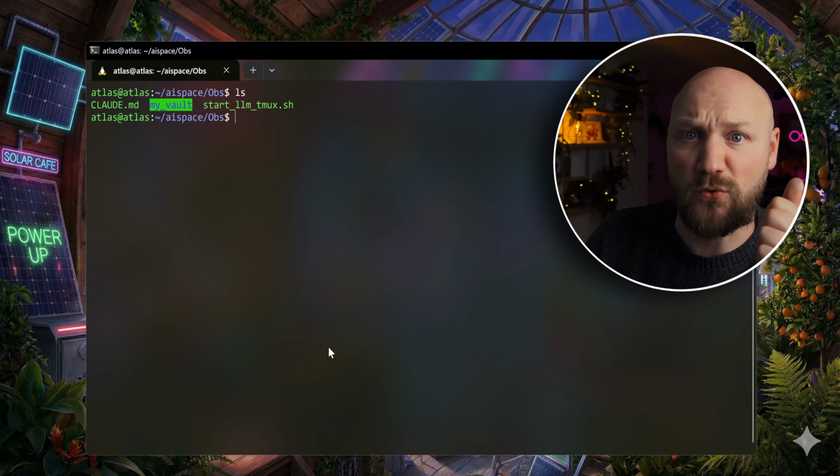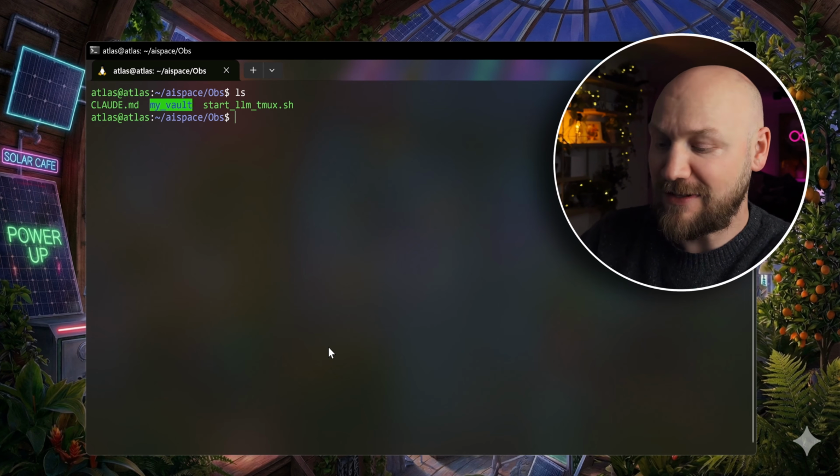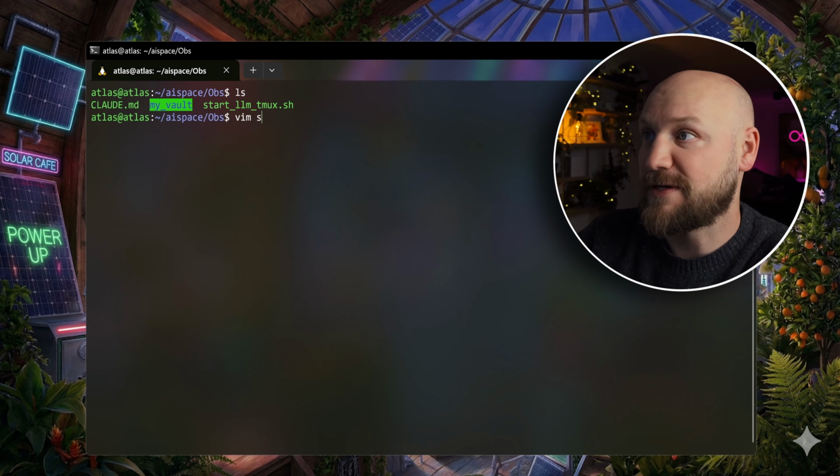Alright, let's come to the last skill that absolutely blew my mind when I saw it for the first time. Back to our terminal, I'm going to use 3 agents at the same time. So we are using my Obsidian node again, and we are starting not 1 agent, but 3 of them. So let's have a look at this script.